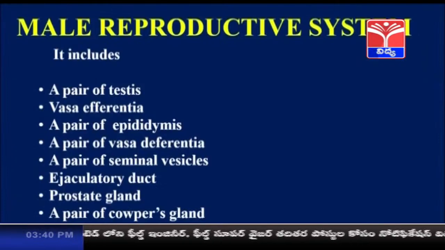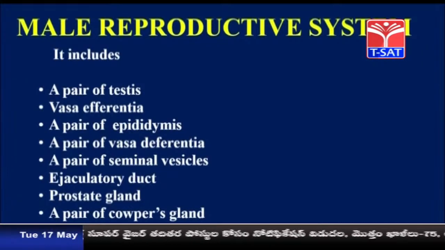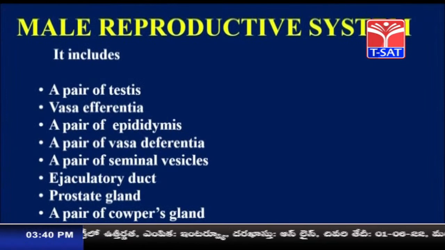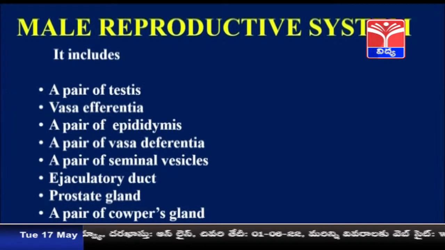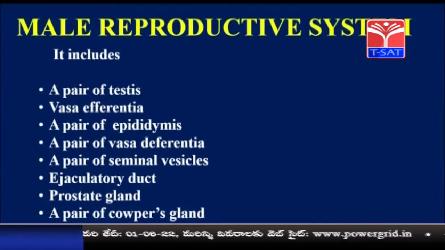The male reproductive system includes a pair of testes. In male organisms, the pair of testes are present outside the abdominal cavity, in a bag-like structure. That bag-like structure is called the scrotum. It is present outside the abdominal cavity.